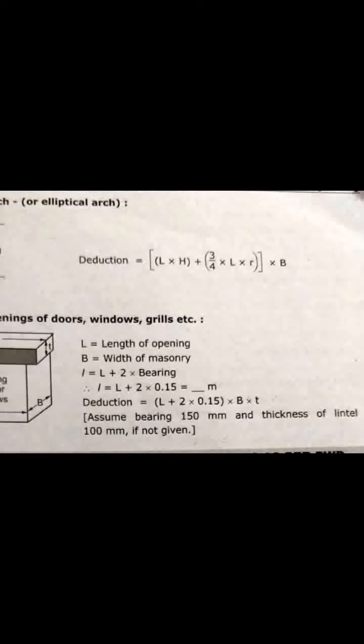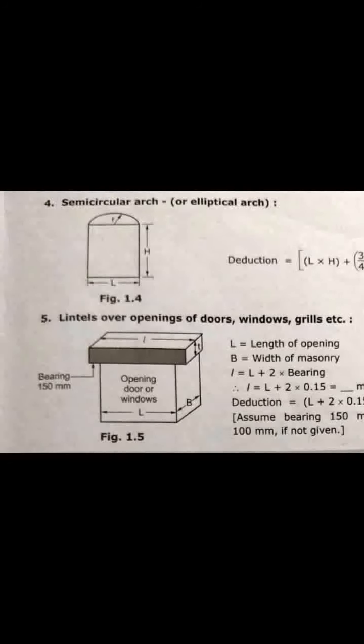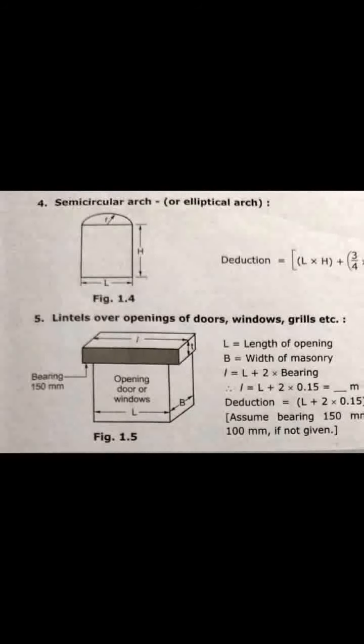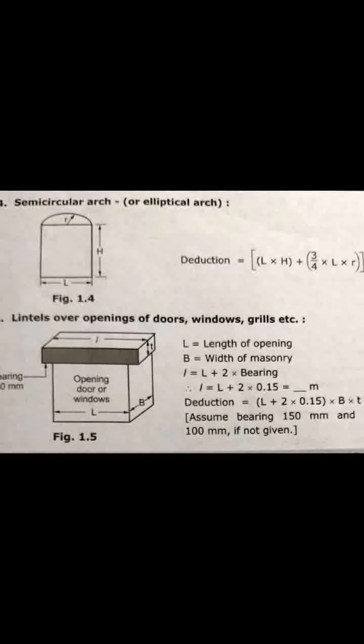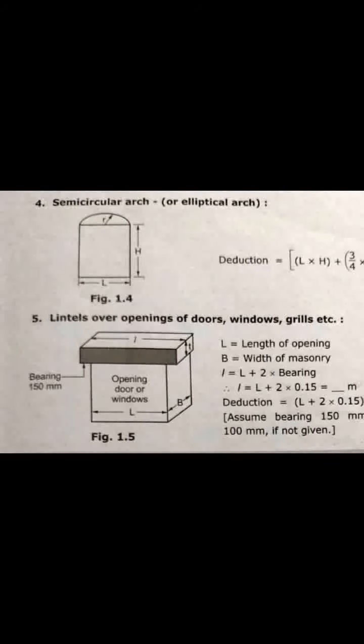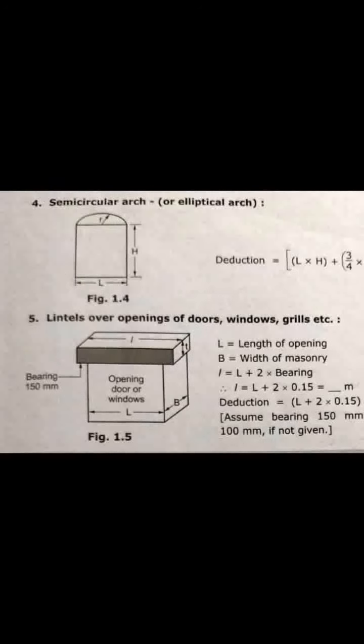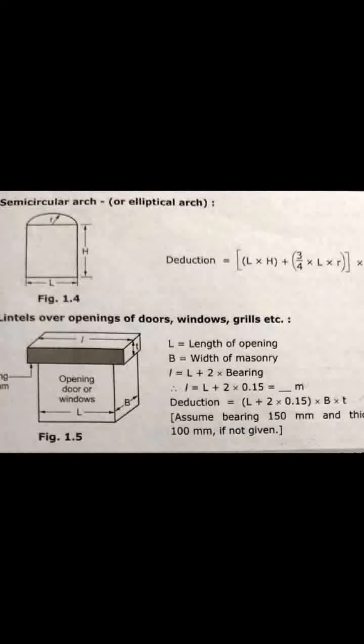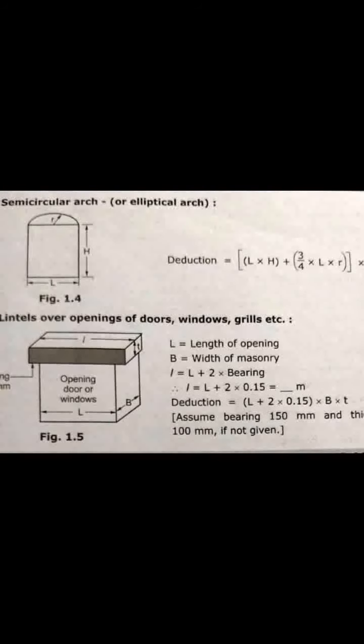If lintels over openings of doors, windows and grills have length of opening capital L, width capital B, bearing of lintel 150 mm and thickness T, then the deductions are made. Small l is equal to total length of lintel including bearings, so capital L plus 2 into bearing.